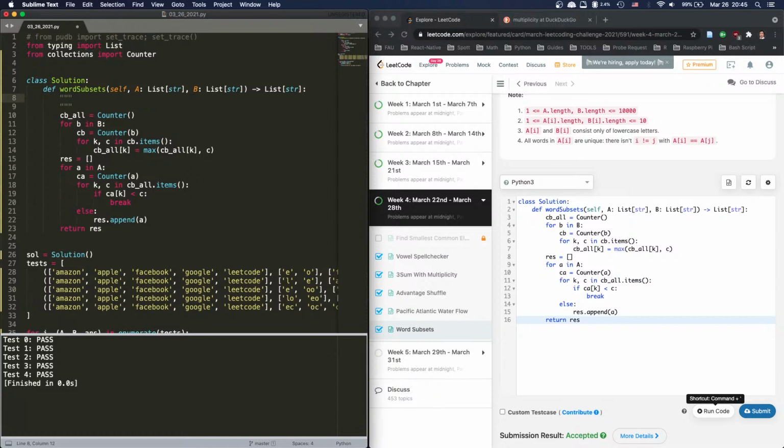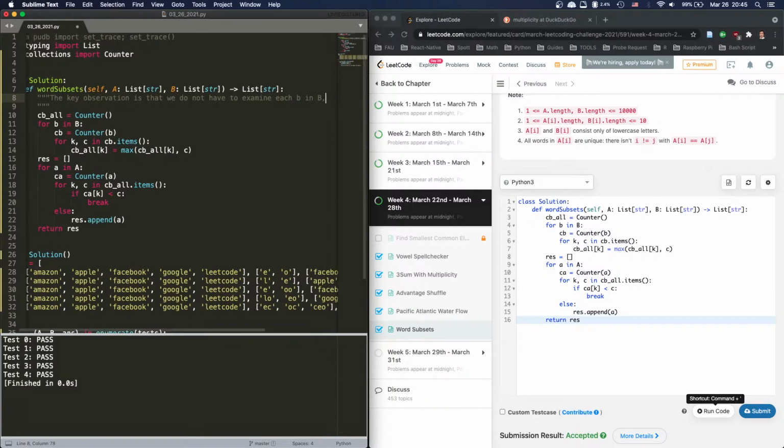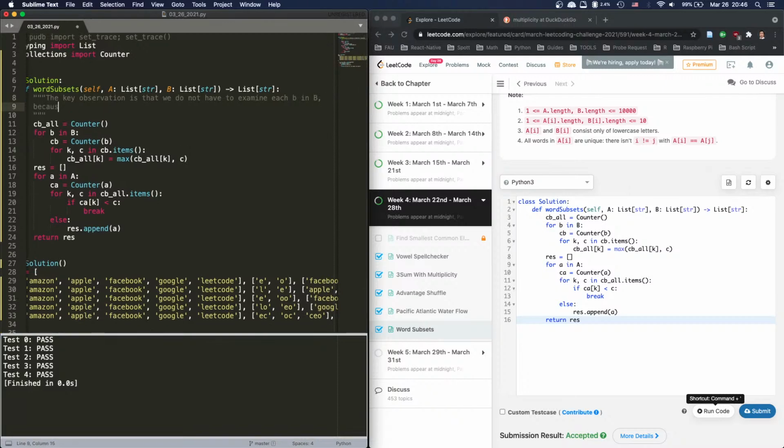Okay, let's write some comments. The key observation is that we do not have to examine each B in B because there might be overlaps among the B's.